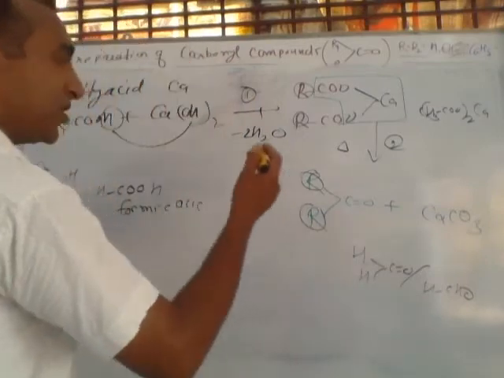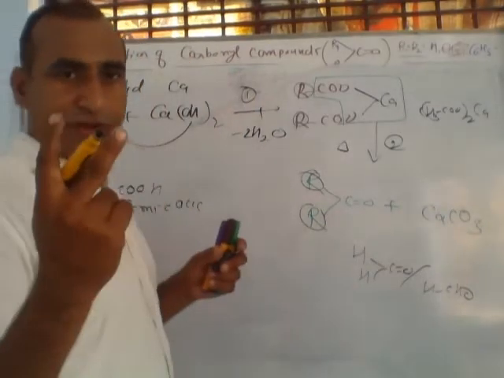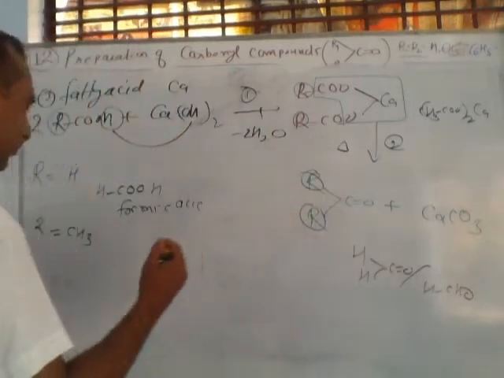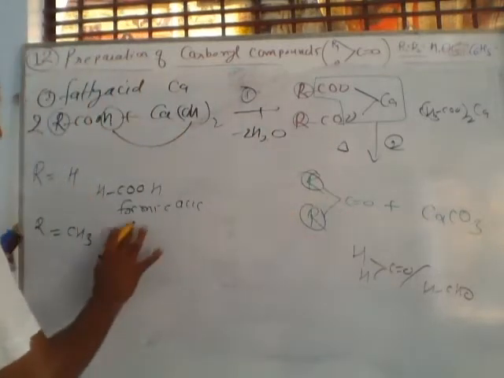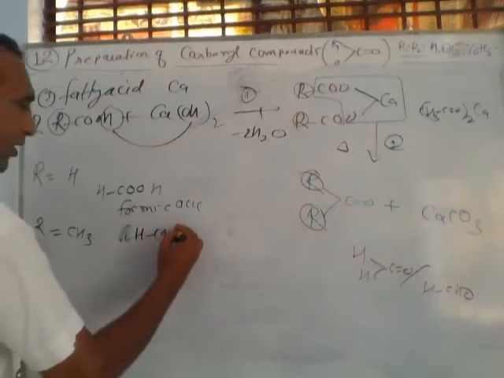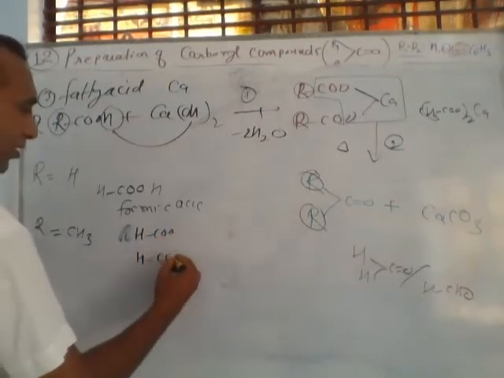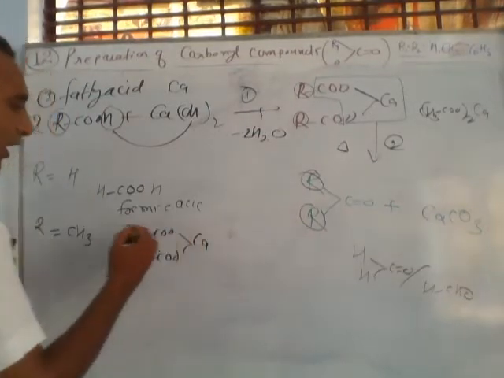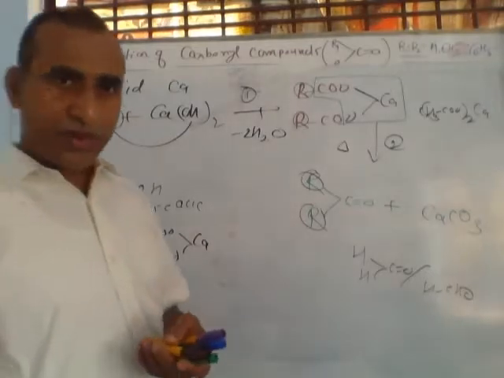If we want a mixture, then we should take two different types of aldehyde or ketone. Listen: if we are heating, this is called calcium formate, made from formic acid.